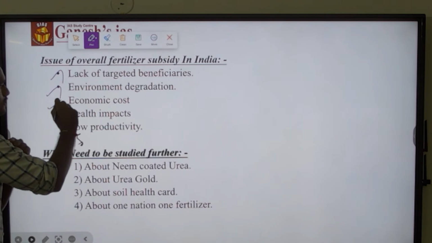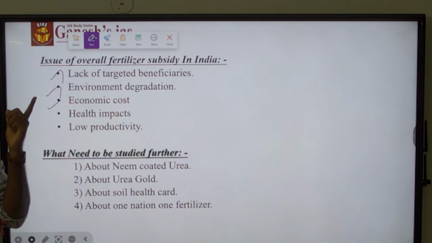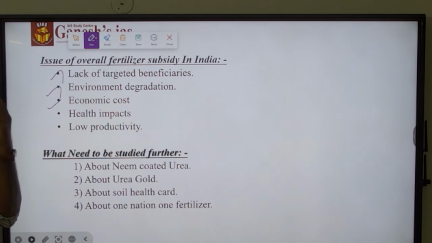Third is the economic cost, because of the lack of targeted beneficiary and also increase in inflation as well as increase in international prices, leading to a heavy subsidy bill to India. As a result, the fiscal burden of the government is increasing, and because of the fiscal burden, the government does not have enough funds to focus on other developmental activities.